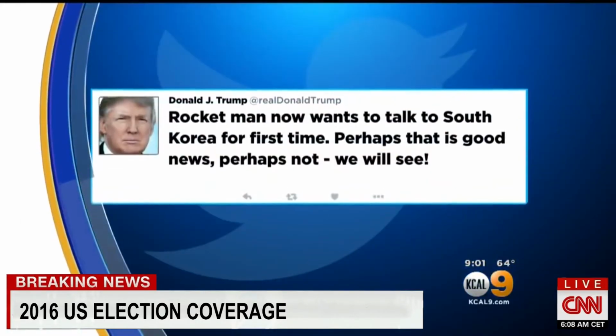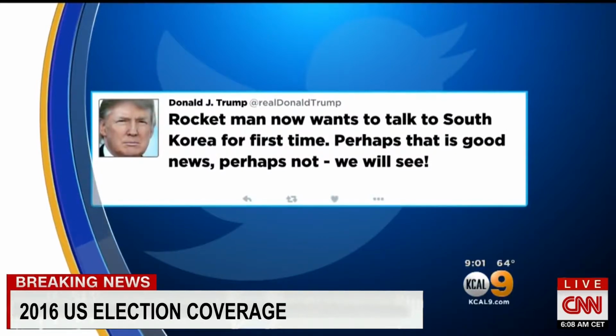The entire United States is within range of our nuclear weapons, and a nuclear button is always on my desk. This is reality, not a threat. That inspired this tweet from President Trump in which he ridiculed Kim with a derogatory nickname. Rocket Man now wants to talk to South Korea for the first time. Perhaps that is good news, perhaps not.